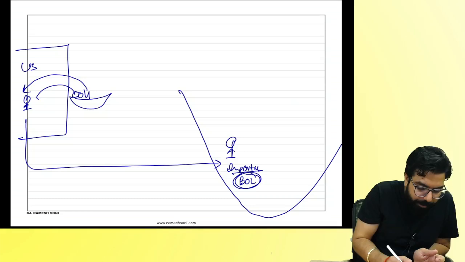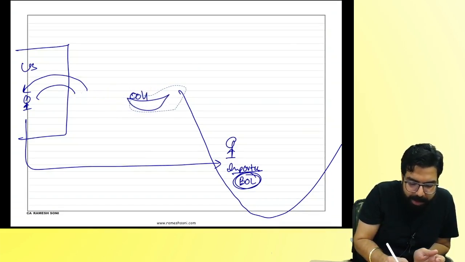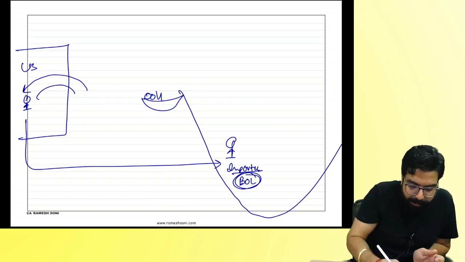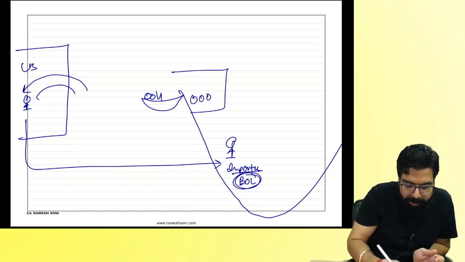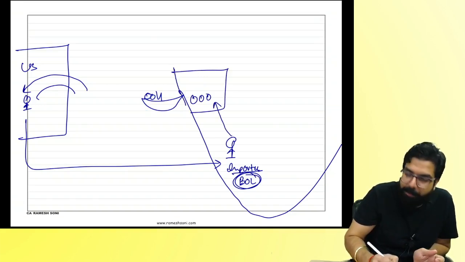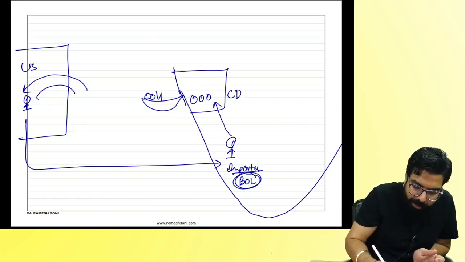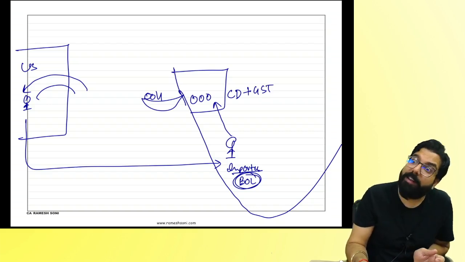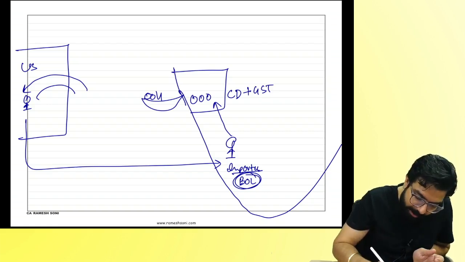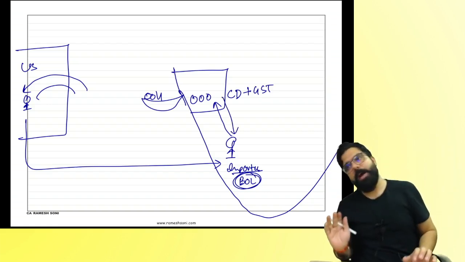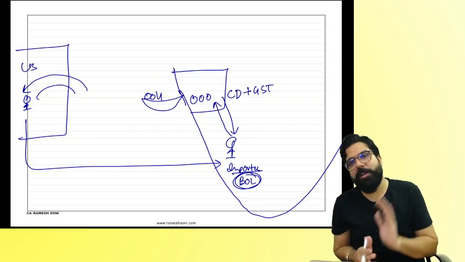Now what happened? The ship left from the US. It was coming to India. Now it reached India. The goods came in the port. I will take my bill of lading, pay custom duty, pay whatever is the GST under the Custom Act. Under the Custom Act, they will collect custom duty and also GST, and I will take the goods and come home. Are we clear, everyone? This was a normal scenario.